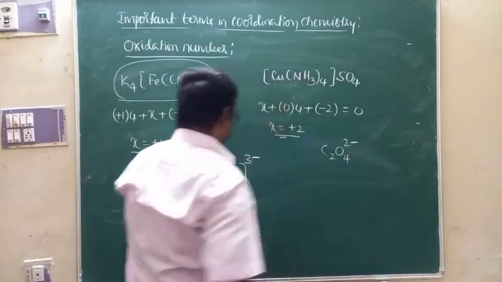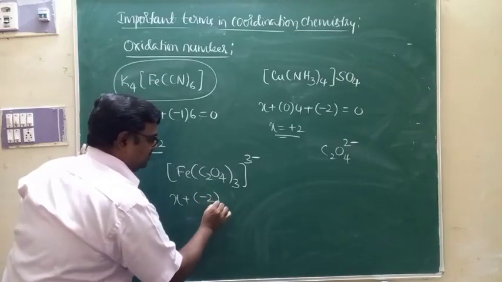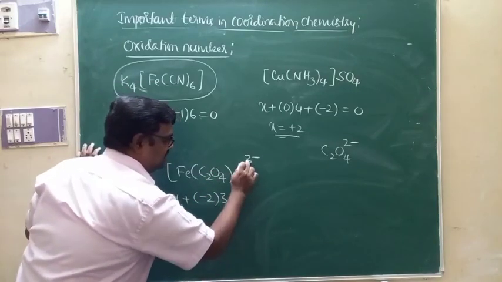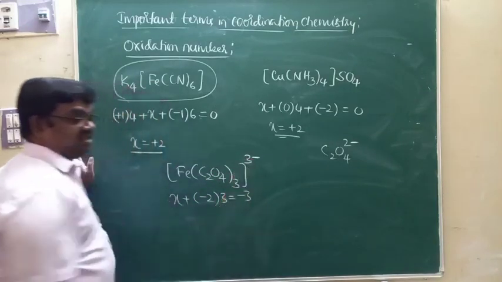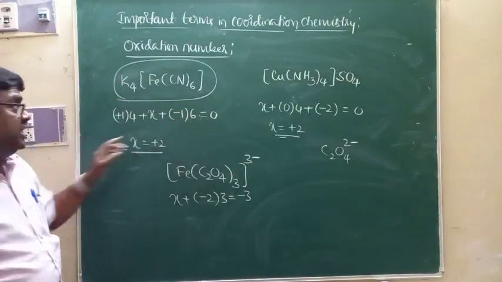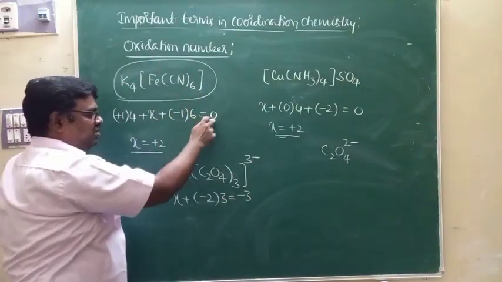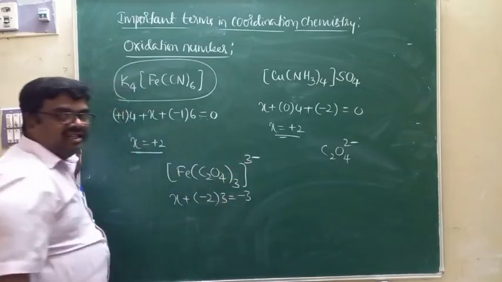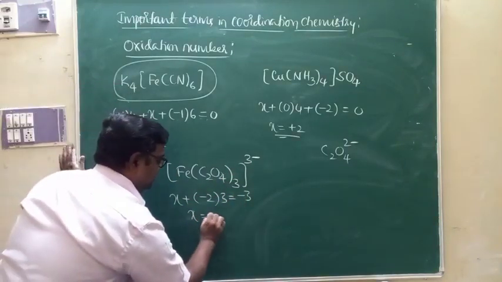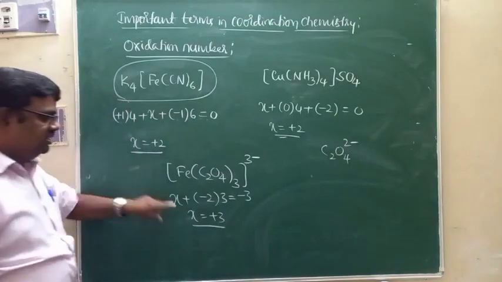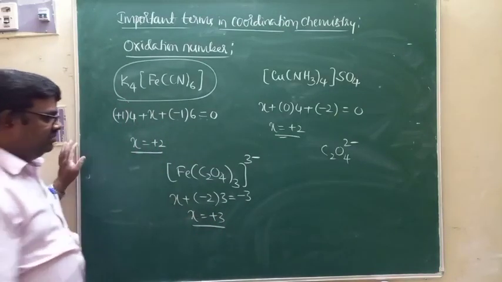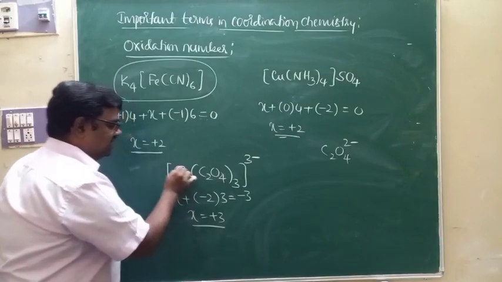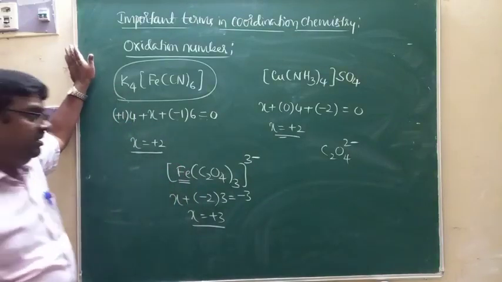The charge of oxalato is minus 2 into 3, equal to the charge of the complex, which is minus 3. Here it is equal to minus 3 because the charge of the complex is minus 3. Therefore, X is equal to plus 3. If you simplify, you get X equal to plus 3. So the oxidation number of the central metal ion is plus 3 here.